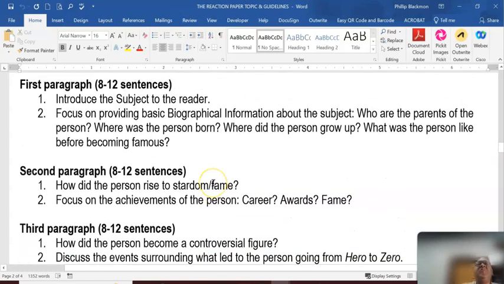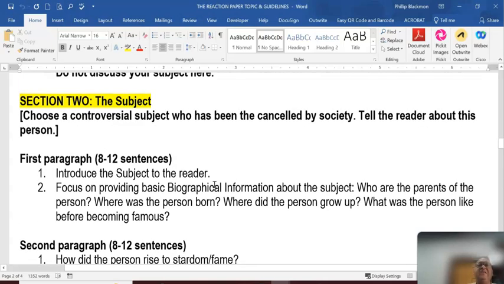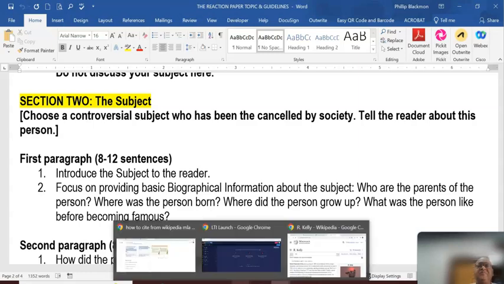Look at this. We need to find some information for this section, and we're going to be adding to our works cited list that we've already done for the articles that I have already given you. The easiest thing about this section of the paper is that we can take biographical information about the subject from Wikipedia. Yes, I want you to use Wikipedia for this paper.